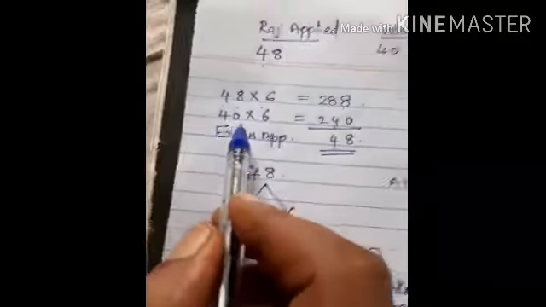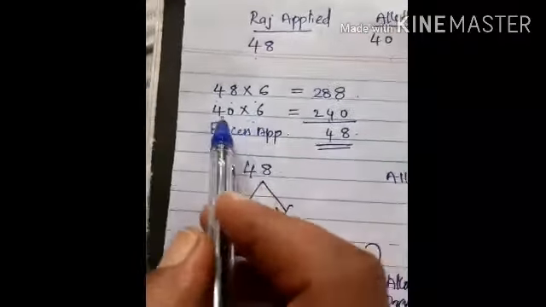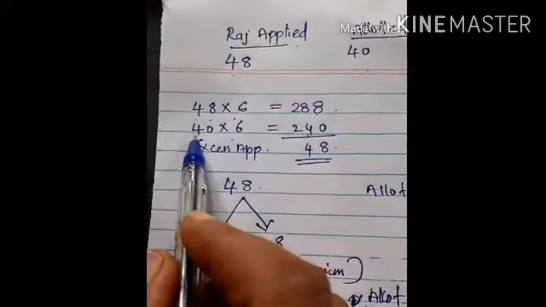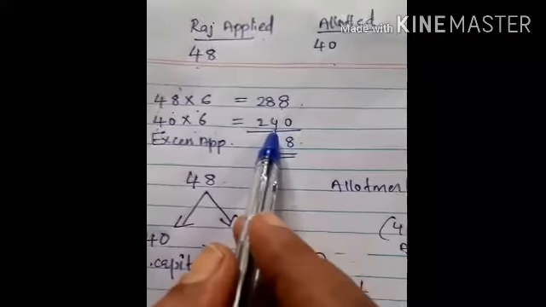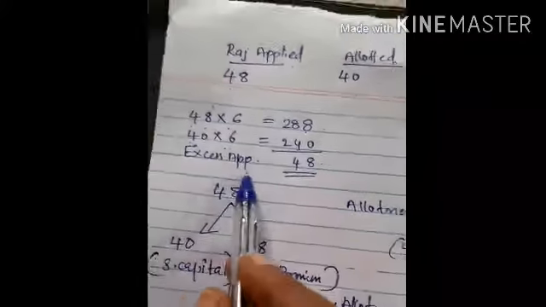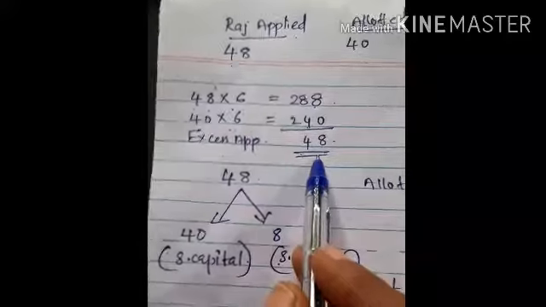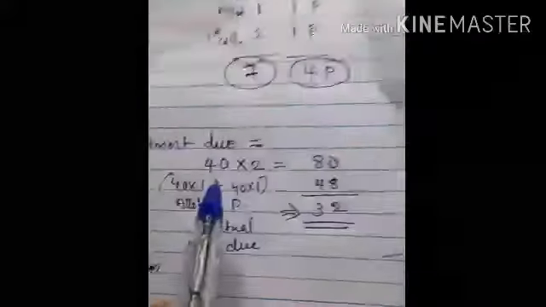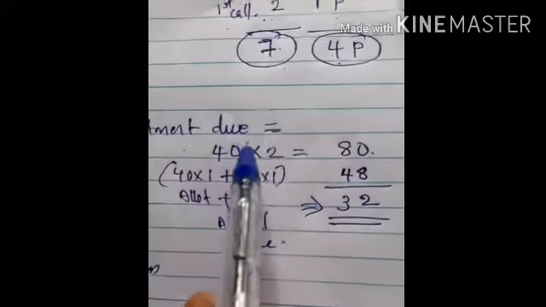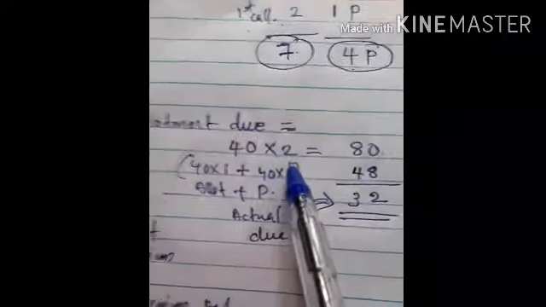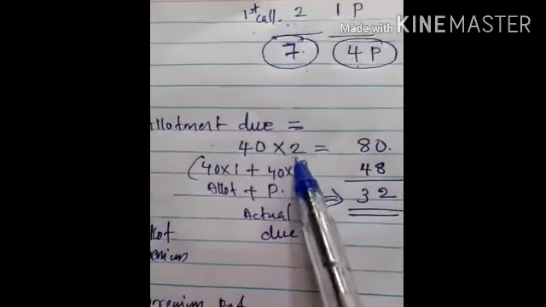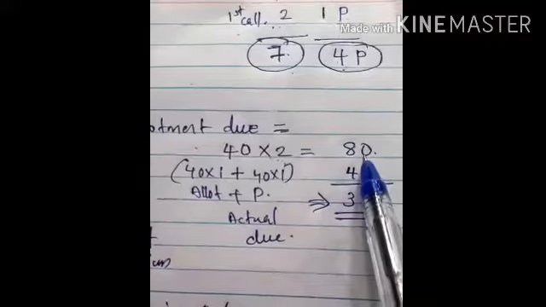But on the actual number of shares allotted to him, that is 40 into 6, it is only 240 rupees. Then the excess application money he paid is 48. Then the actual allotment money due is 40 into 2, that means 1 rupee allotment plus 1 rupee premium, so total 80 rupees.